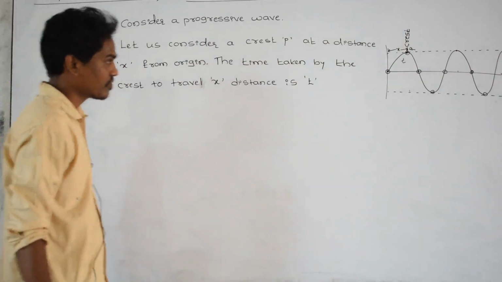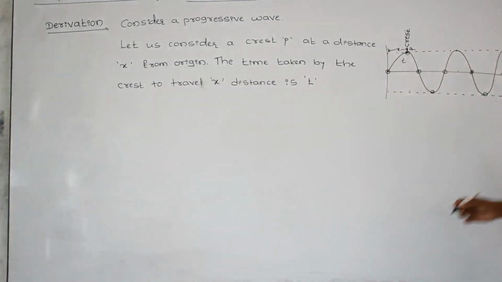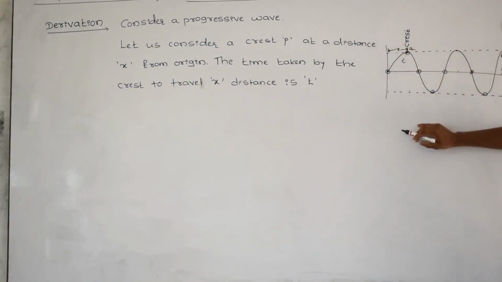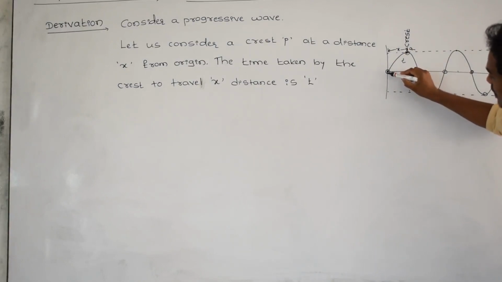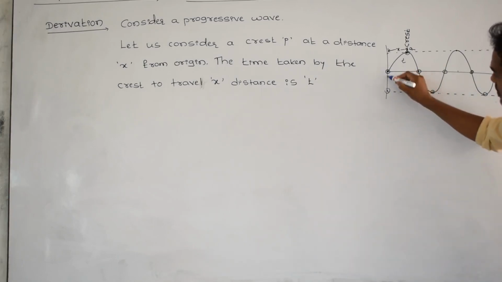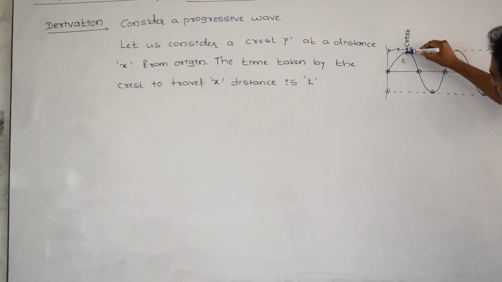And next, observe the diagram very carefully. This crest is moving to this point. How does it move? This particle is vibrating here like this. In vibration, this particle is reaching this point. This particle is moving to this point. This particle is moving to this point. This particle is going up because it has just been raised up, disturbed by this one.